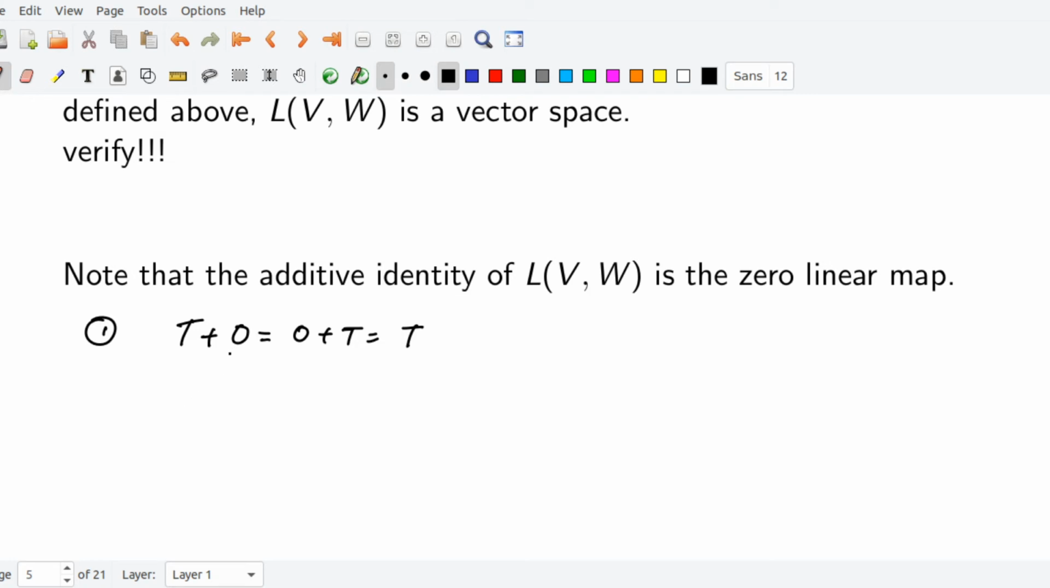To prove T plus 0 equals T, it is enough to show that T plus 0 of V equals TV for every vector V in capital V.